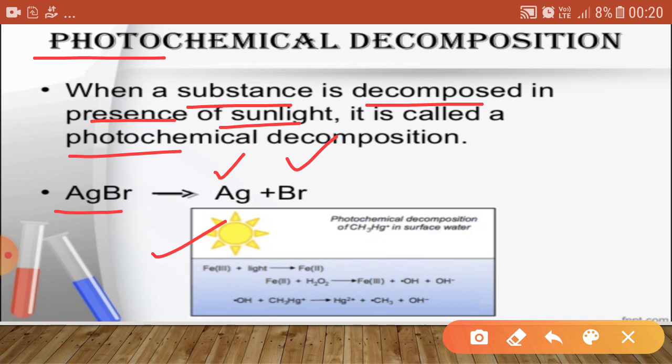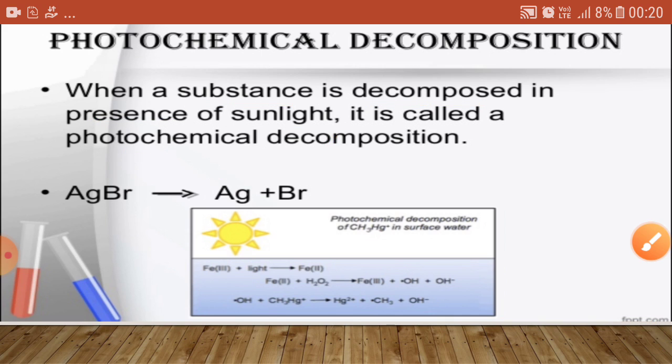And decomposition reactions have many advantages, like digestion of food in our body, the isolation of non-metals and the extraction of metals. So basically these are the advantages of decomposition reactions.